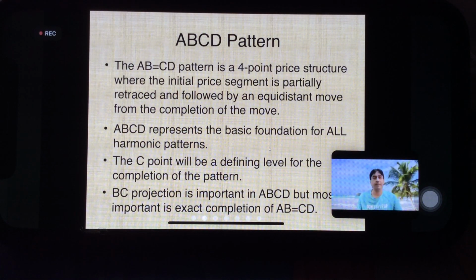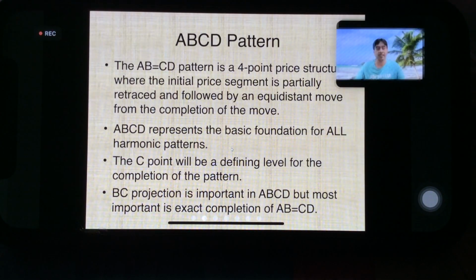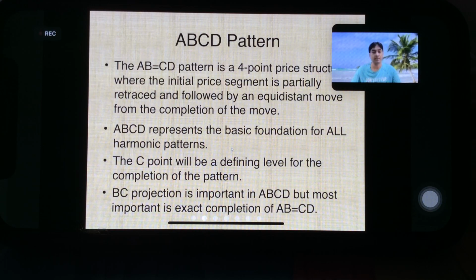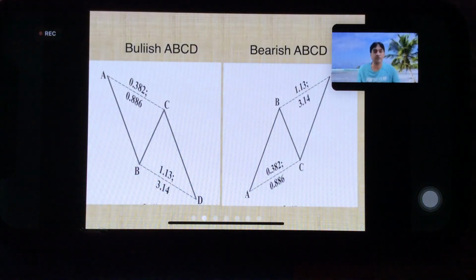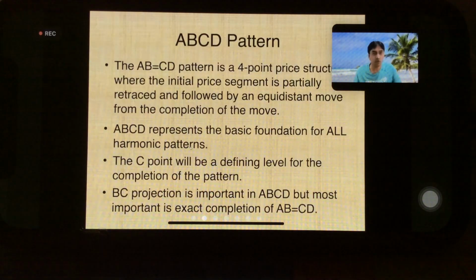No need to remember the names at present, you will remember them as you go ahead and practice. So the AB equal to CD pattern is a 4-point structure where the initial price segment is partially retraced and followed by an equidistant move from the completion of the move. ABCD represents the basic foundation of all harmonic patterns. The C point will be a defining level for completion of the pattern. The BC projection is important in ABCD, but most important is the exact completion of AB equal to CD. So what do I mean by that?